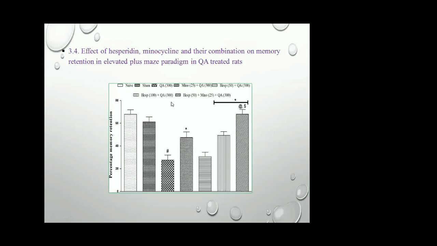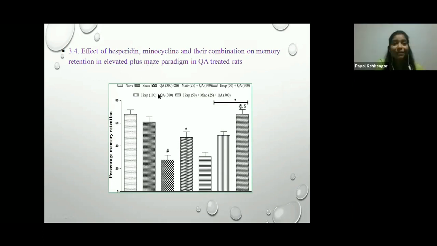Payal. Okay, ma'am. Effect of hesperidine and minocycline on memory performance. There is a decrease in the memory retention after administration of quinolinic acid for 21 days. But when given alone, there is no significant effect as shown. But in the case of minocycline 25 mg and hesperidine 100 mg per kg, there is an attenuation, or potentiation of the activity, of memory retention. But given in combination, hesperidine 50 and minocycline 25, the memory retention was potentiated, or a neuroprotective effect